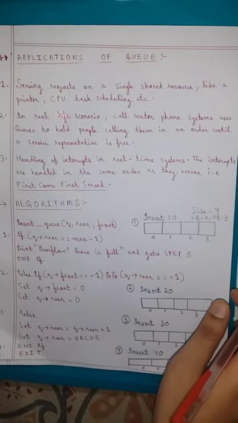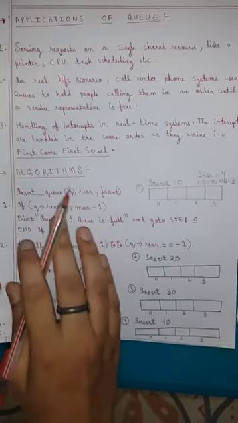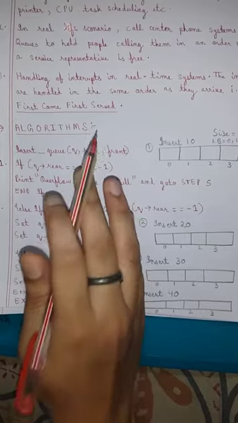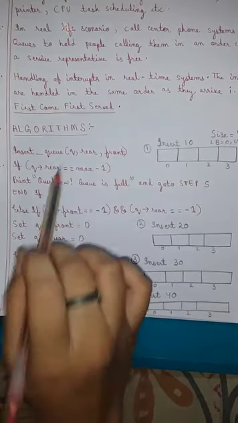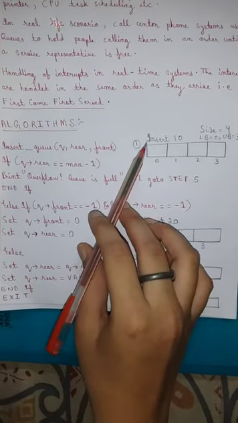Now the most important thing we will see about the linear queue is the algorithms. What's an algorithm? An algorithm is a step-by-step logical procedure. So we will see the procedure to insert an element into the queue, and how to insert an element into the queue.